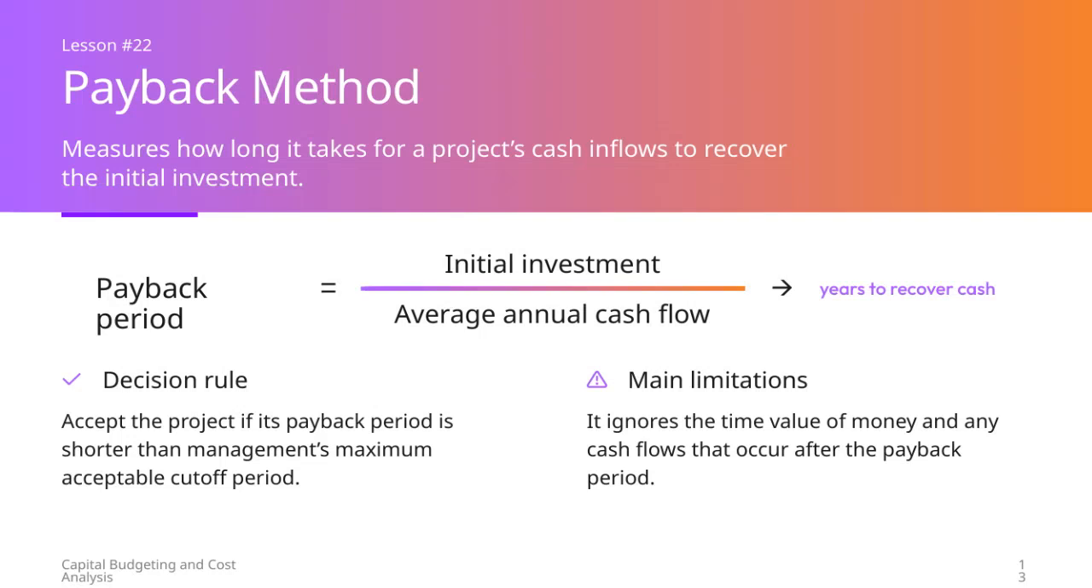Now, let's talk about the payback method, which is an important tool in capital budgeting. Essentially, this method measures how long it takes for a project's cash inflows to recover the initial investment. To calculate the payback period, you divide the initial investment by the average annual cash flow generated by the project. The result tells you the number of years it will take to get your investment back. The decision rule here is straightforward. If the payback period is shorter than the maximum acceptable cutoff period set by management, the project is considered acceptable.